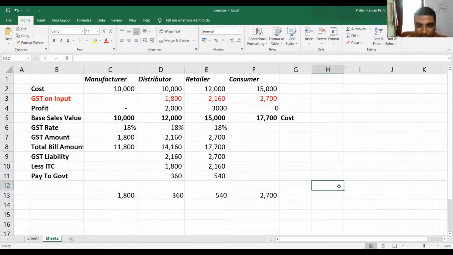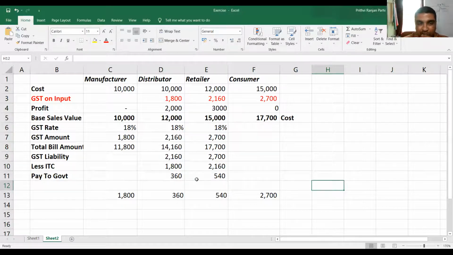Sir, I have a question, sir. Yeah, please ask your question. Sir, basically the distributor is paying 2,160. Yes. So after that, he's availing input tax credit on GST on input, 1,800 rupees. When we discharge this liability, he is supposed to pay 2,160. When we discharge his liability, we'll see how much input credit he has. He already has credit, that means he has already paid 1,800. So the differential amount, the 360 rupees, he will be paying now.